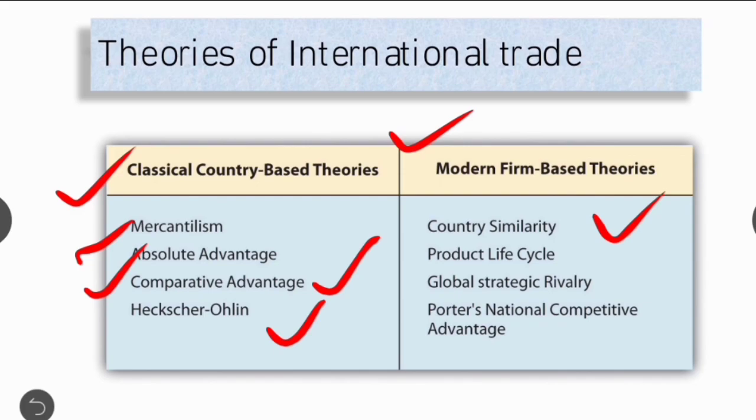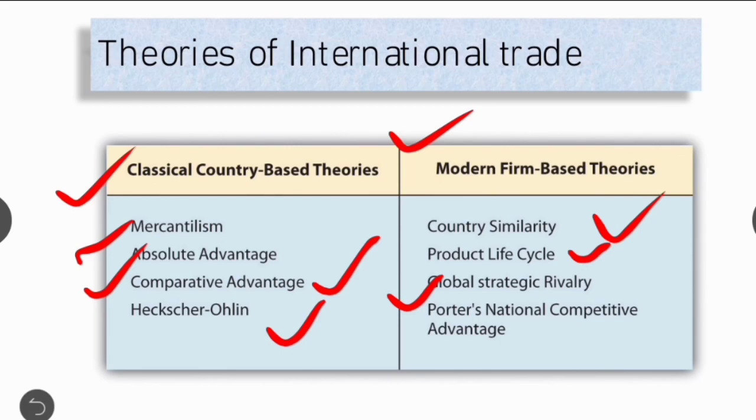Right? Then the second theory is product life cycle. The credit for this theory goes to Raymond Vernon, developed in 1960. The third theory is global strategic rivalry theory. Economists Paul Krugman and Kelvin Lancaster came up with this theory in the 1980s.